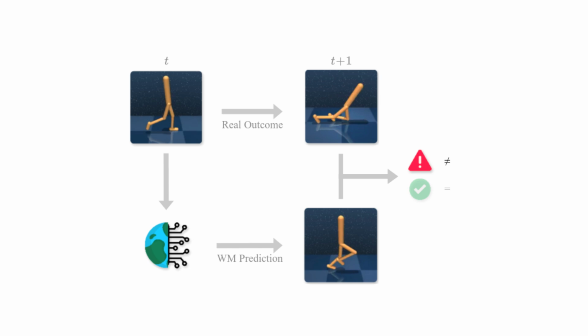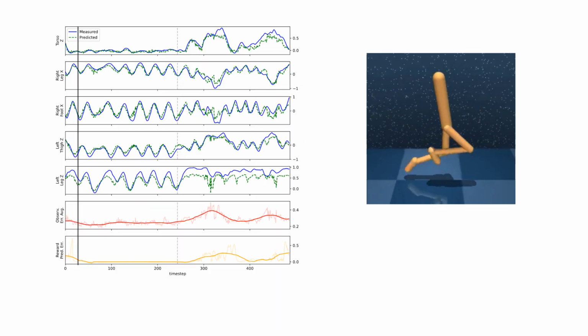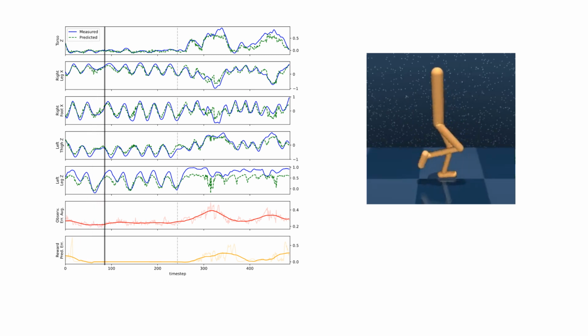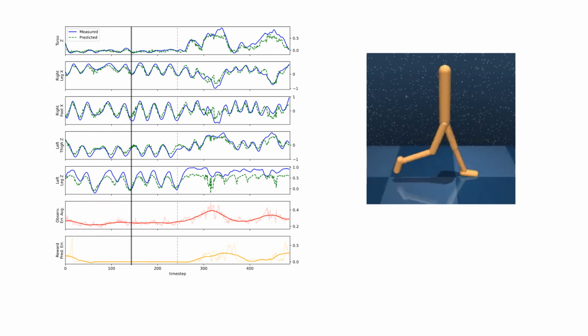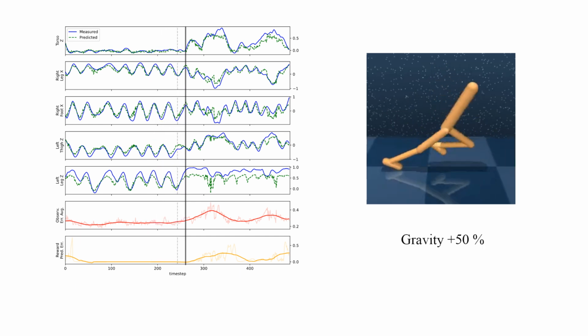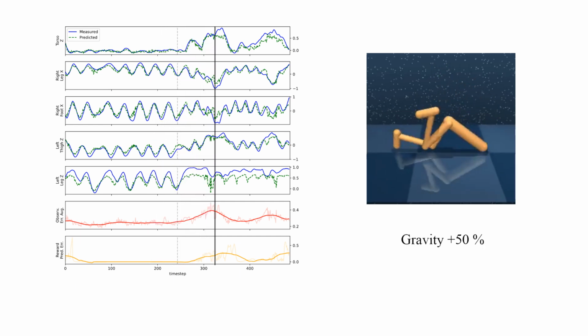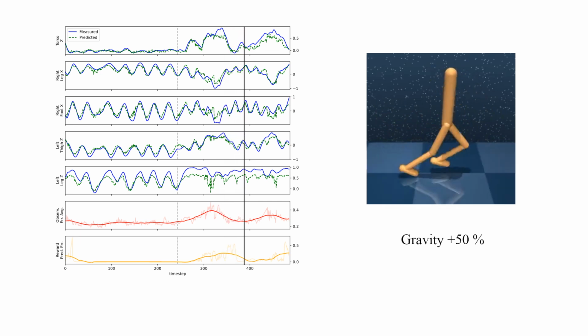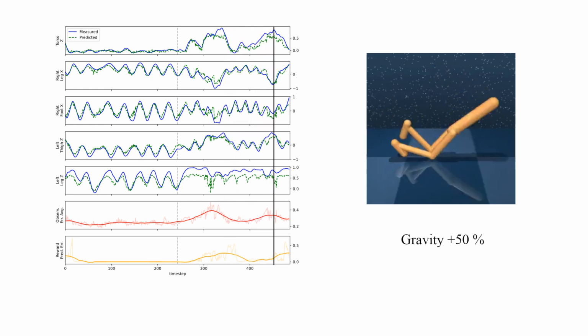This does not require any task-specific knowledge as it is purely based on the reconstruction of the incoming observations and is thus universally applicable. This graphic shows the predictions, actual measurements, and corresponding errors for the Walker Walk task from the DeepMind control suite. After half of the time, gravity is increased by 50%. This results in the walker struggling to keep its balance and a clear increase in observation and reward prediction error.